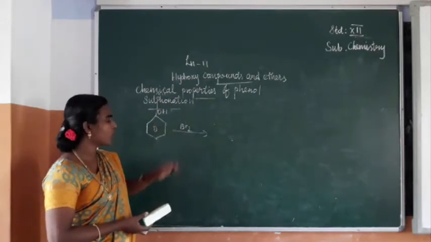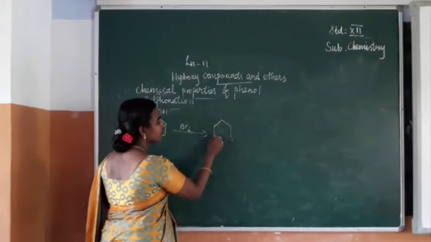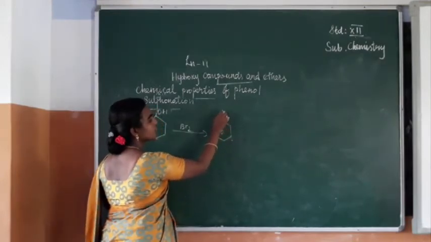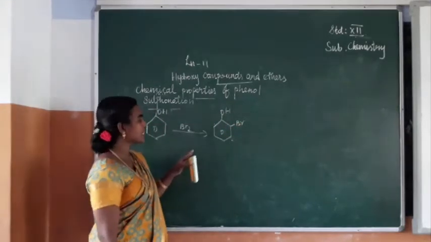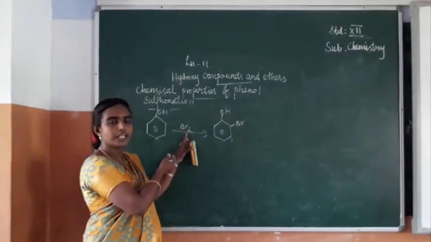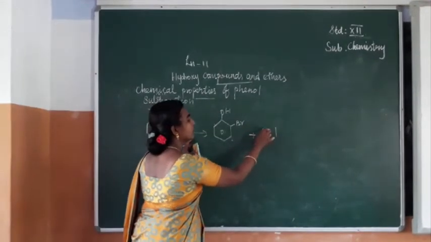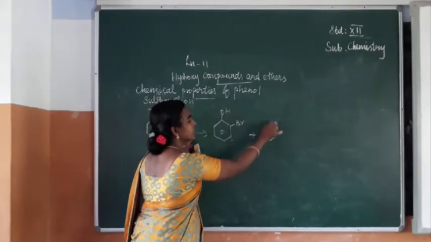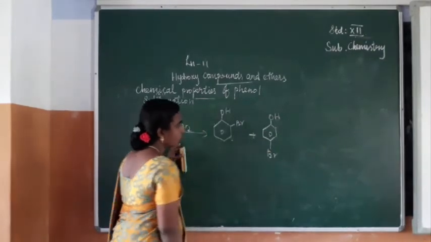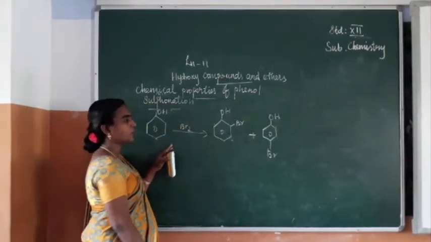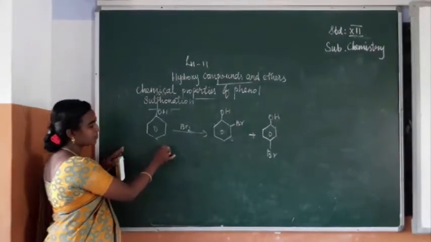This H and Br will be removed, so you can get the compound orthobromophenol, OH and Br. Next, if bromine is substituted in the para position, you can get the compound like this. What's the name of this compound? That is parabromophenol.